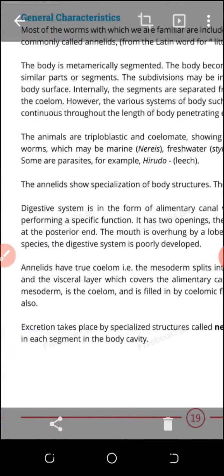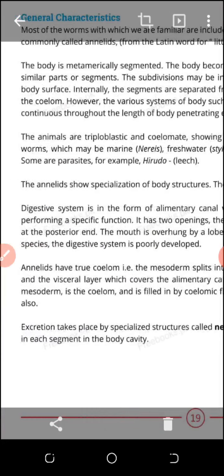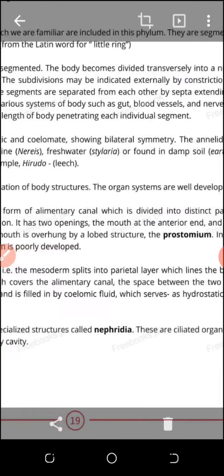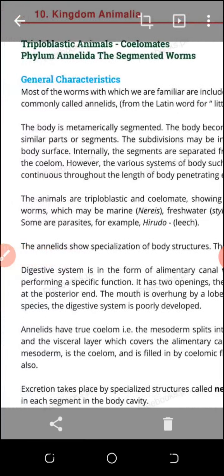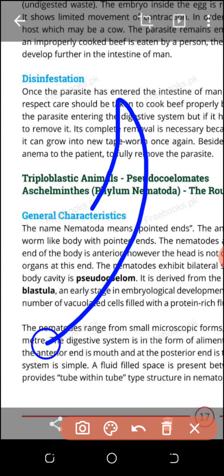Their digestive system, the alimentary canal, is well developed. Their main excretory organs are nephridia, and nephridia are present in the annelida. But in the case of the nematoda, they have pointed ends. Look, they have pointed ends. They are also parasites. Their body cavity is the pseudocoelom, which is developed from the blastula.